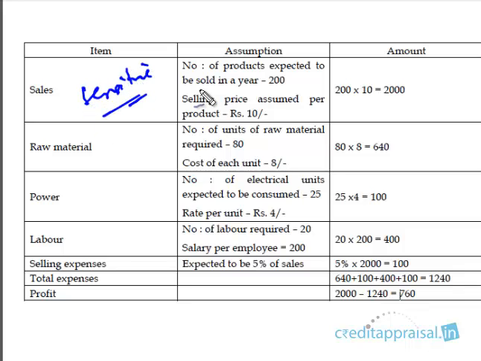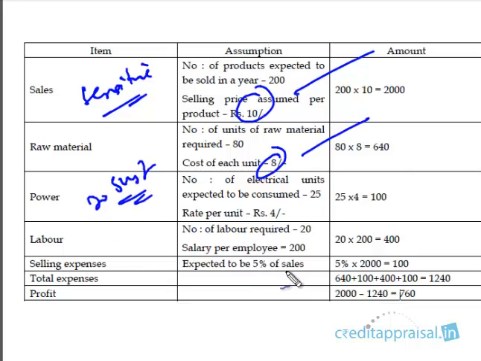Just because there is a small change in some of these assumptions, the project viability is affected so much that the company cannot repay the bank installments. We don't want that sort of project. We want a healthy project, a robust project that can withstand the changes in assumptions. Ultimately, there's a limit to everything. Maybe if the selling price falls by 50%, a project becomes unviable. Maybe any project will become unviable if there is such a drastic change in assumptions.